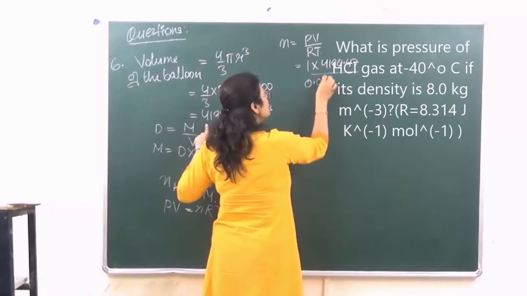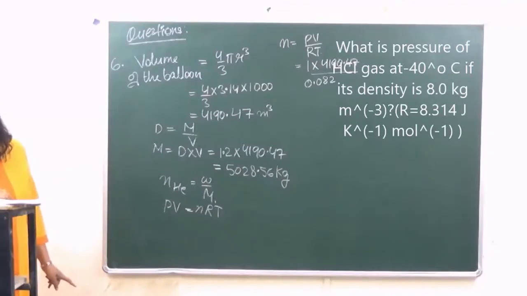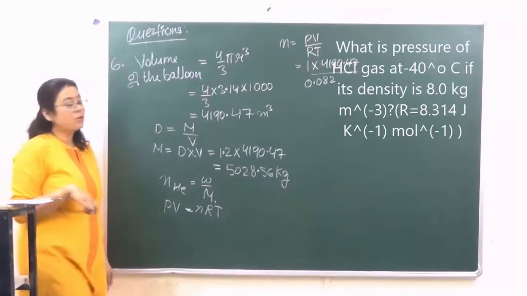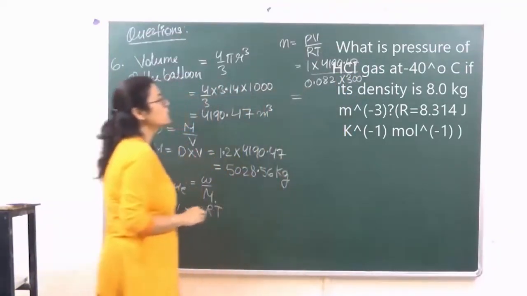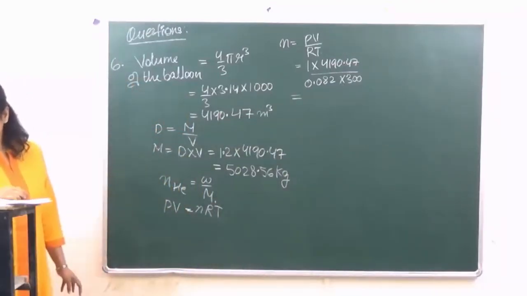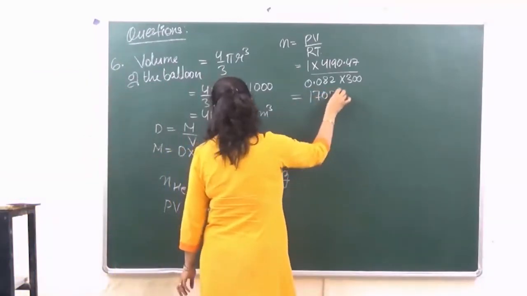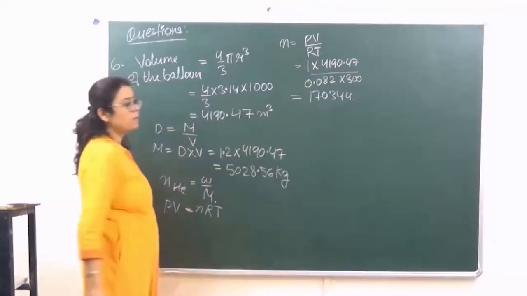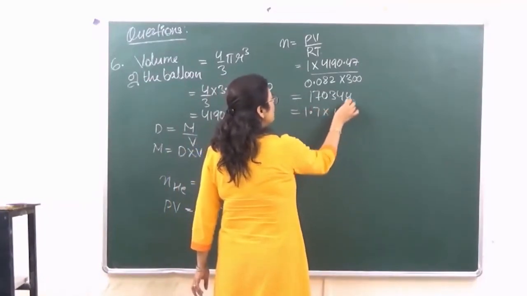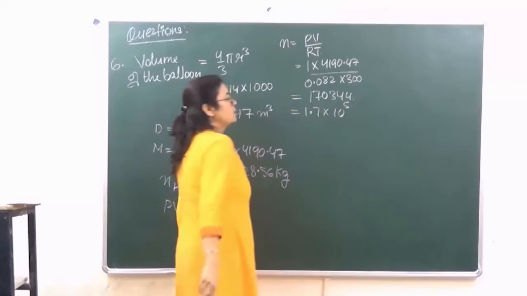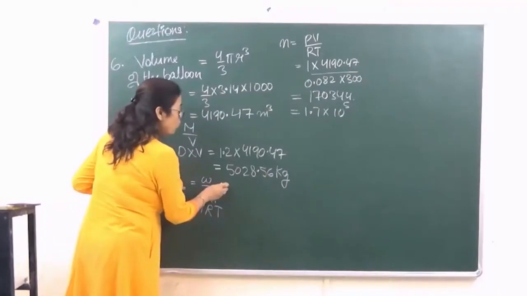Value of R given in the question is 0.082, and the temperature is 27 degrees Celsius, so that is 300. When you calculate, the number of moles comes to 170344. These are the number of moles. Now let's put over here the number of moles given to us.